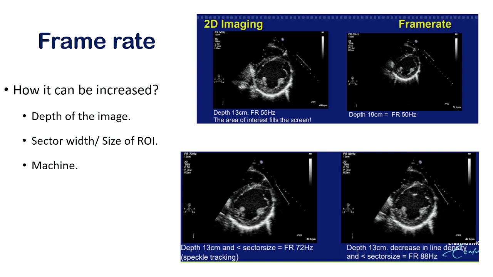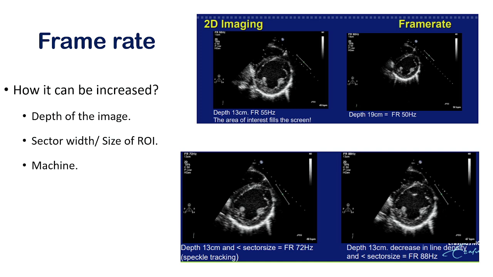Depth: the higher the depth, the lower the frame rate. That means the lower the quality of the image. The lower the depth, the higher the frame rate as well as the quality of the image. And definitely the machine can also change the frame rate of the image.